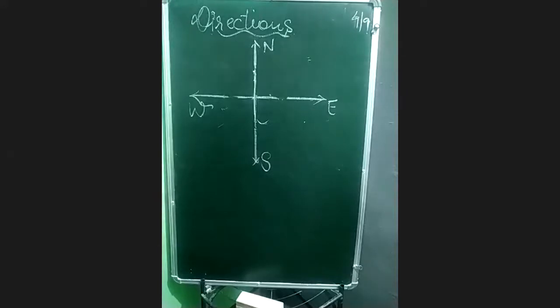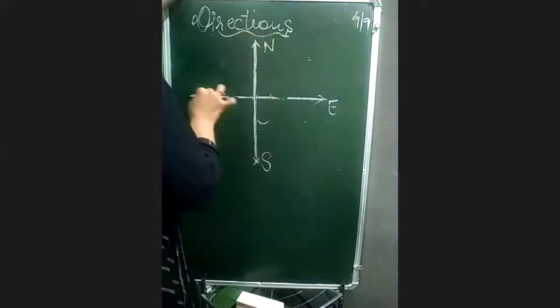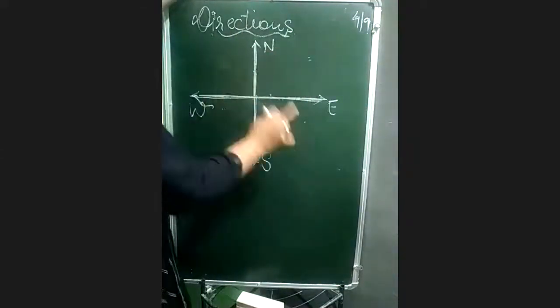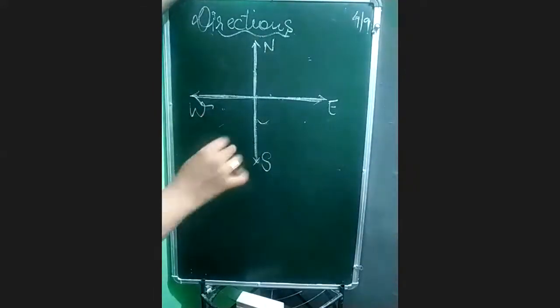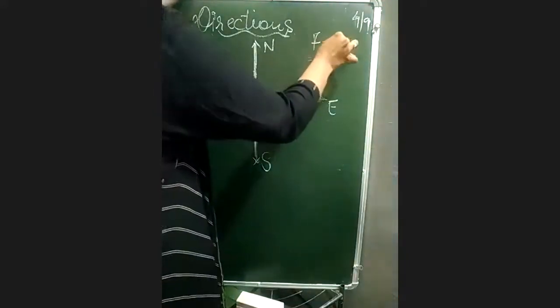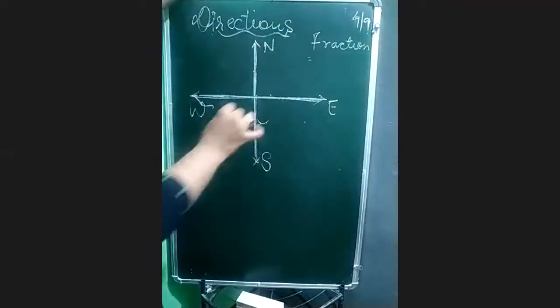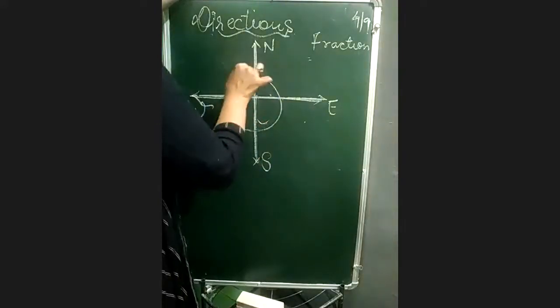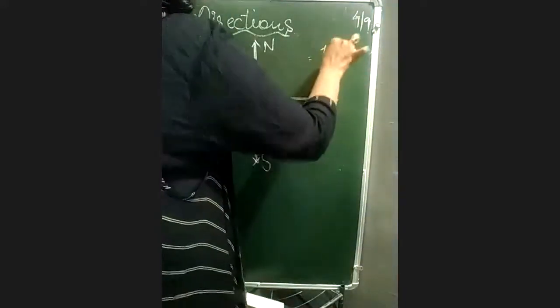Now look here. If I talk about the fractions part, how will we do it? Remember, you know that this is a complete portion, and this complete portion is divided into 4 parts. If we are talking about the full fraction, it means we are talking about one rotation. Remember, one rotation means you start from any place and you come directly back to the same place. So this is called one rotation. We write it as one rotation.